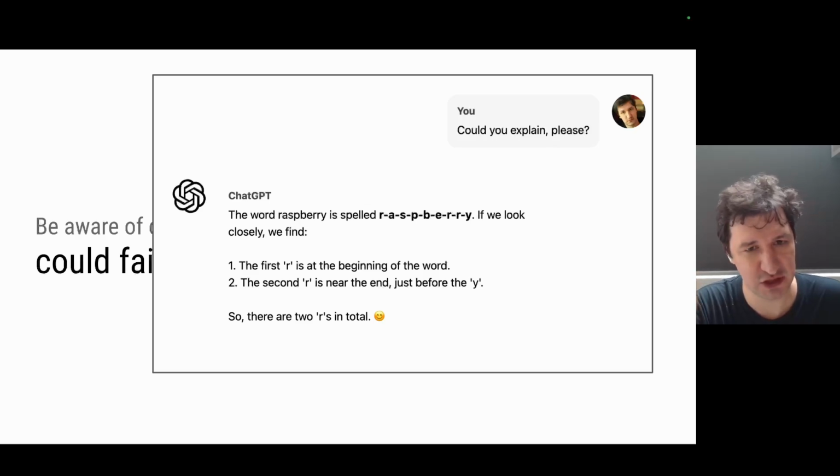By the way, I have to mention that if you try to reproduce this example, there is a decent chance that it wouldn't work for you. And the reason is that these models are constantly improving. And also if an example becomes very popular, then developers try to fix it very quickly. For example, I became aware of this example with the word strawberry.